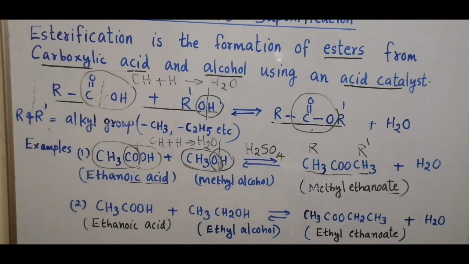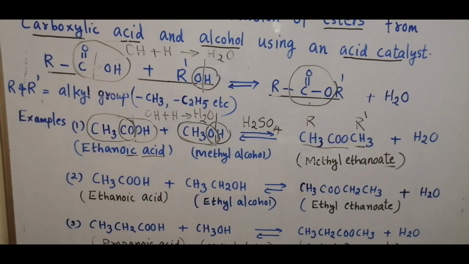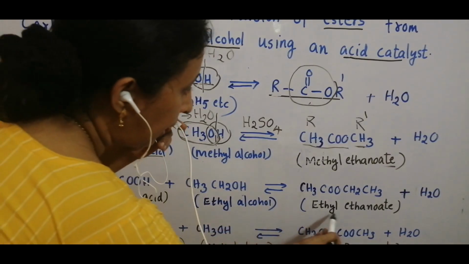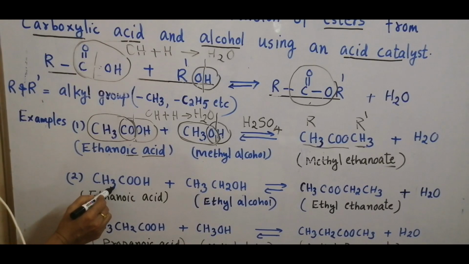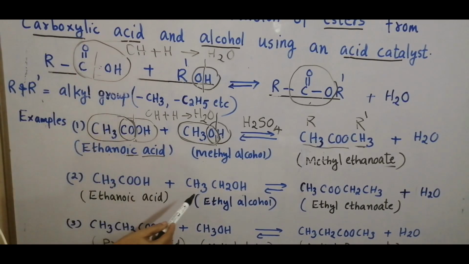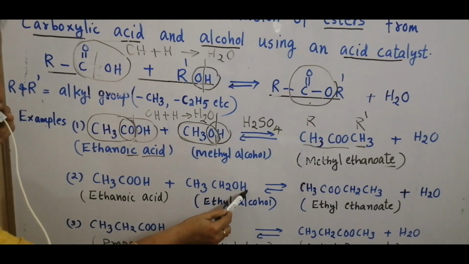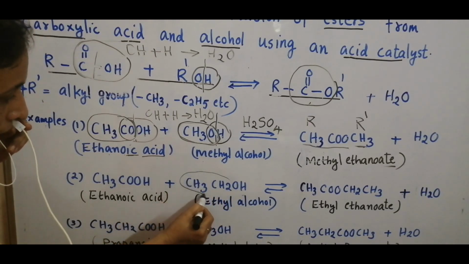Second example is ethanoic acid reacting with ethyl alcohol forming ethyl ethanoate. Ethanoic acid, this is the functional group. CH3 stands for R and in alcohol OH is the functional group and this stands for R dash.